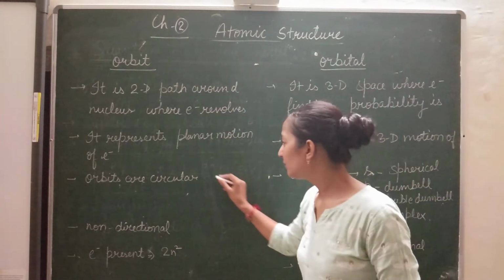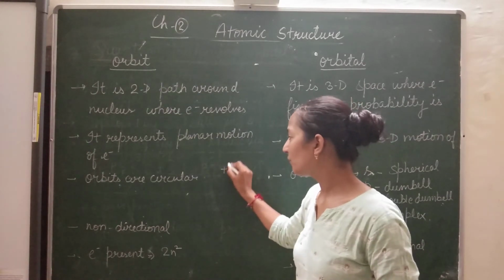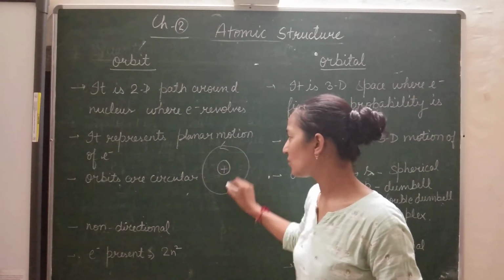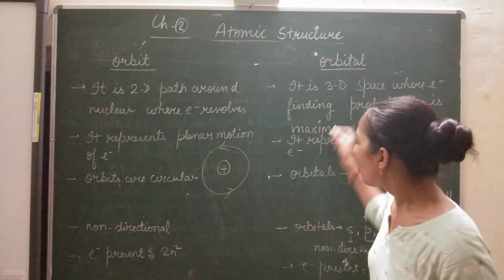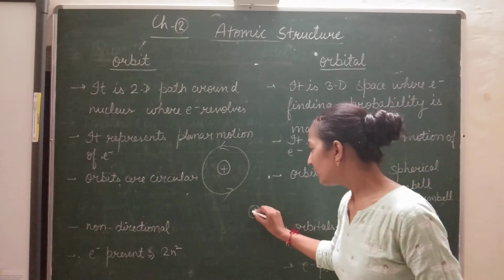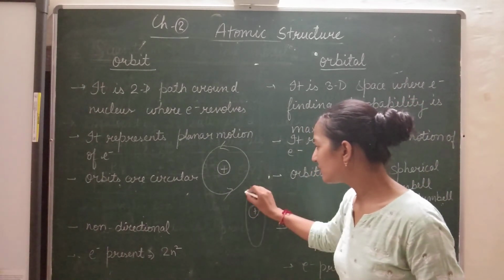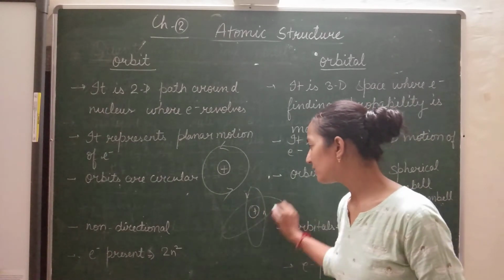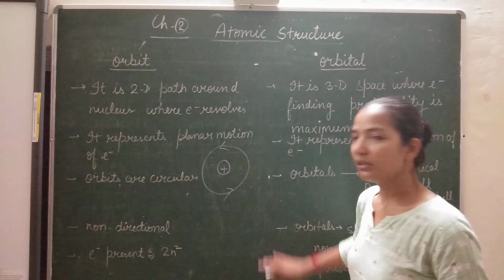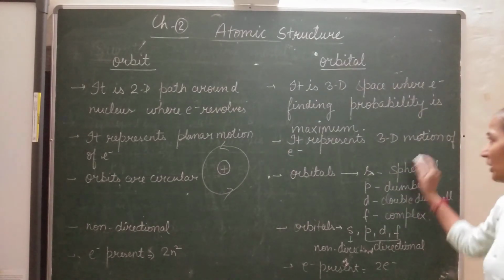In an atomic orbit, we consider the electron moving like this only. But in an orbital, it may be possible that the electron is moving like this, or like this; in any way the electron continuously moves in 3D motion.